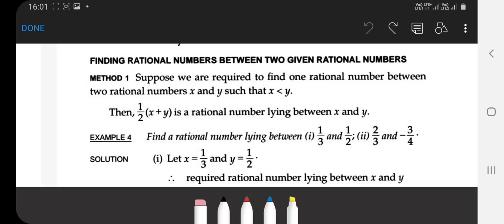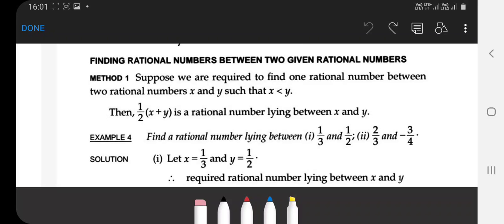It is very easy. You add x and y and divide by 2. It means you find the mean of the given rational numbers.